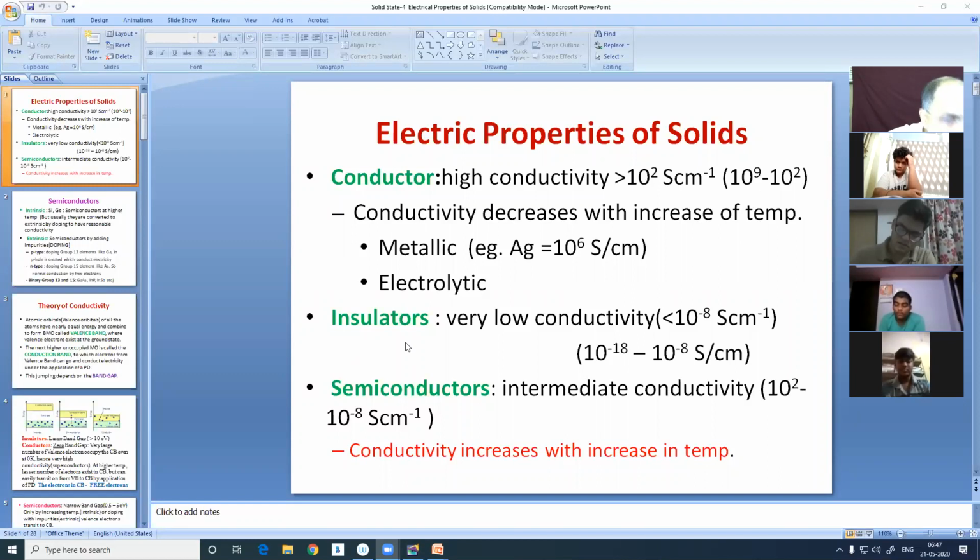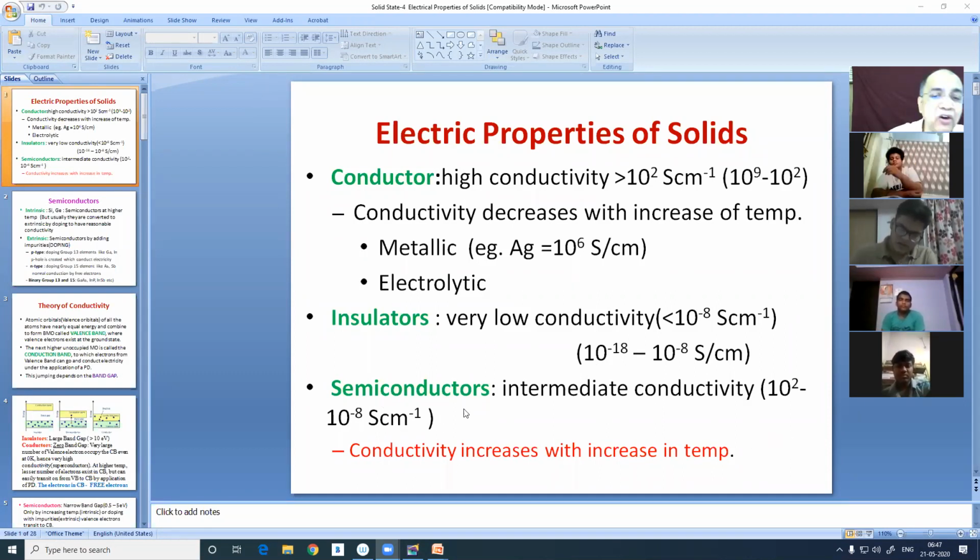In insulators, we have very low conductivity, less than 10 to the power minus 8 Siemens per centimeter, and it can range from 10 to the power minus 8 to as low as 10 to the power minus 18.